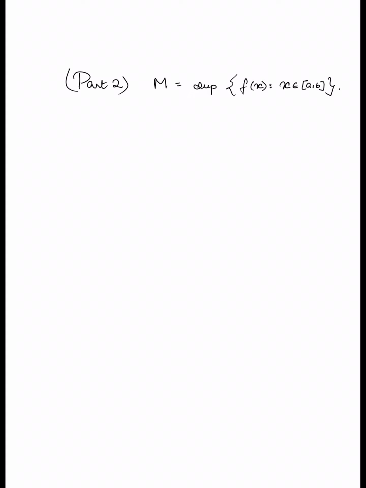Okay, so M is, taking the domain of the function to be the closed interval [a, b], in fact the supremum of the range. And because the range is bounded, the supremum is in fact a real number. Now what I will show is that there exists an element within the interval [a, b] where the value of the function is exactly equal to M, and that is going to be my maximizer. Okay, so let us see how I will go about doing that.